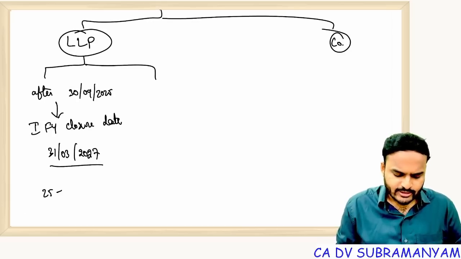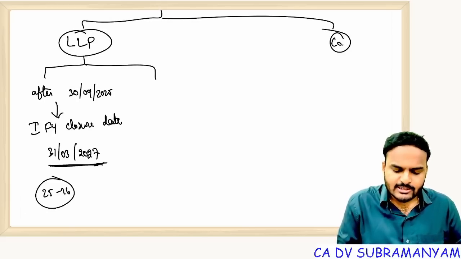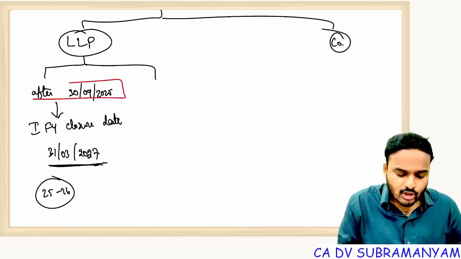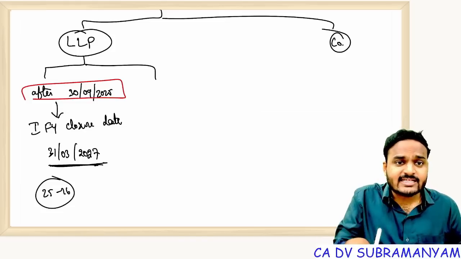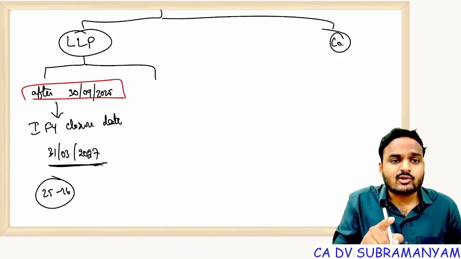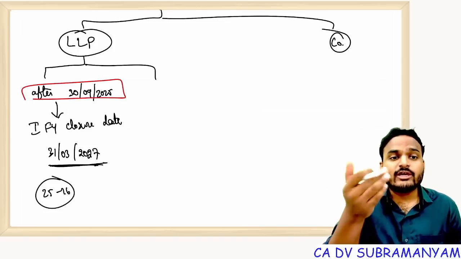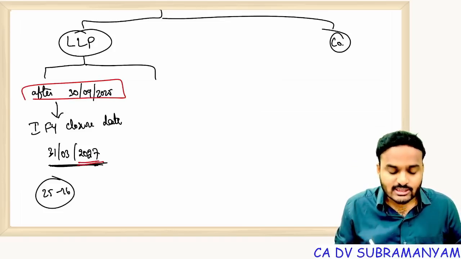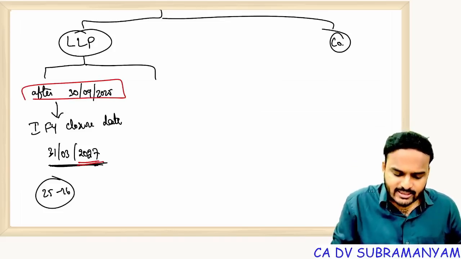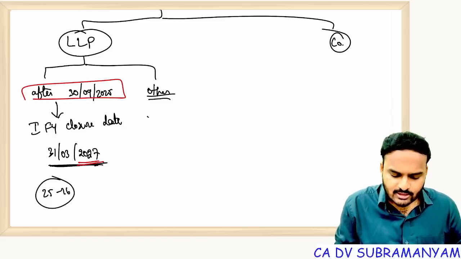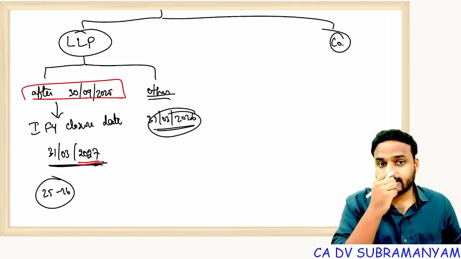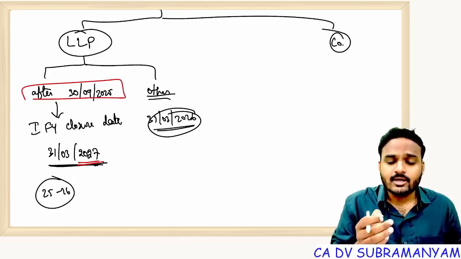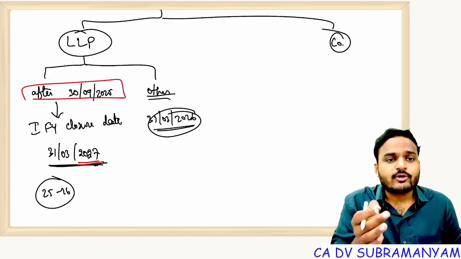Generally, 25-26 is the financial year. But if an LLP is incorporated after, it's not on or after, it's after 30th September 2025, then the first financial year closure date is 31st March of the following financial year, that is 31st March of 2027. In other cases, 31st March 2026 is the closure date. Other cases means the LLP is incorporated on or before 30th September.